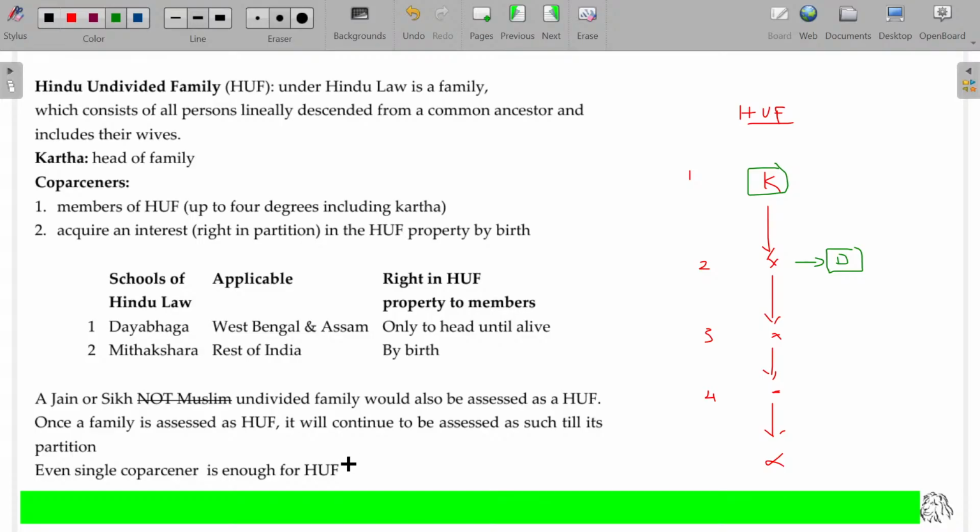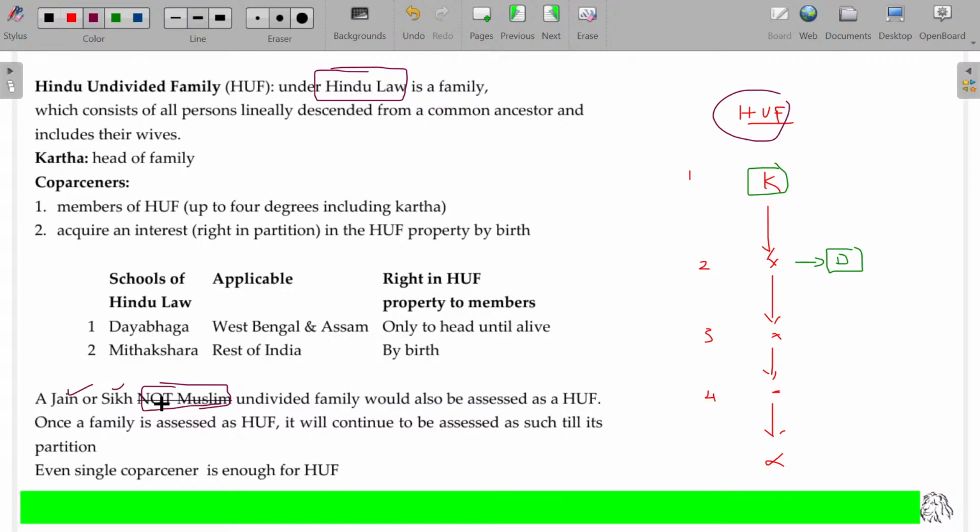Now, who is eligible for a right in partition on the asset? Co-parceners. Next question, when are they eligible? And this HUF is governed by Hindu law. Jain and Sikh also fall under Hindu law, not Muslims. We cannot say Muslim undivided family here.